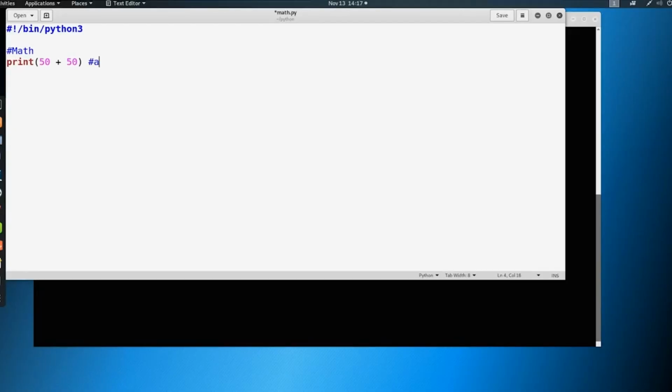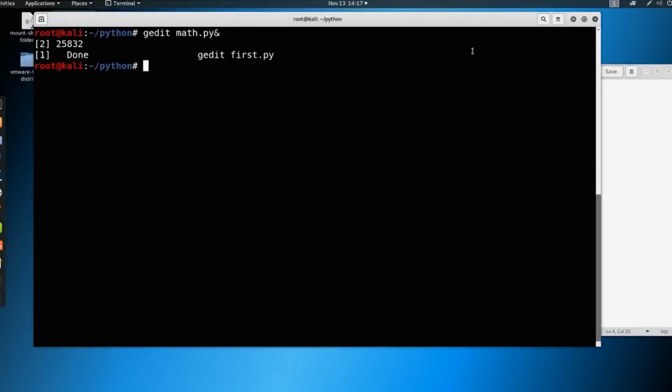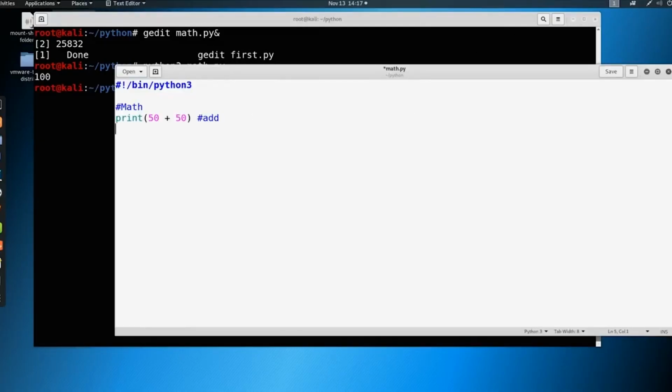And here we're just adding, right? So let's take a look at what this looks like. We go here and we just say Python 3 math.py. You can see that it prints out 100. Now we can keep doing this for all sorts of different things, right? We can do 50 minus 50. We would expect 0 here, right? And we can do print 50 times 50. And we can also do print 50 divided by 50 and divide.